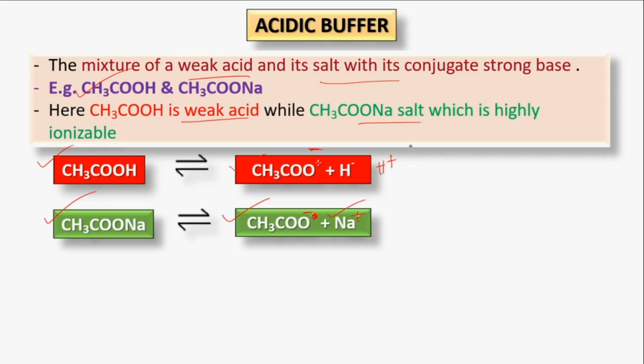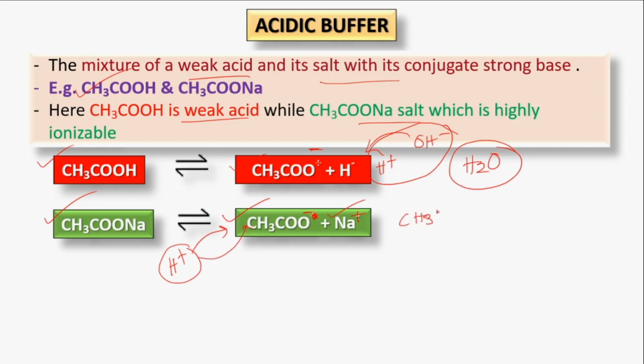If we add more OH minus, that means more base, in this solution, the OH minus will combine with H plus and produce H2O, and the formation of H2O cannot change the pH of any solution. And if we add more acid, that means more H plus ions, this H plus ion will combine with the acetate ion and form acetic acid.